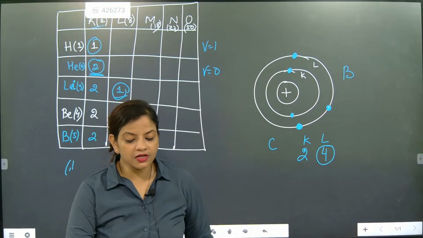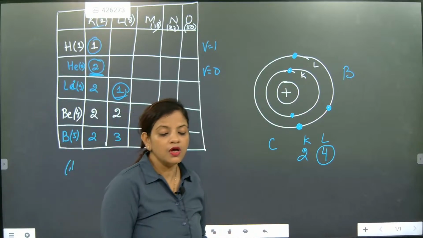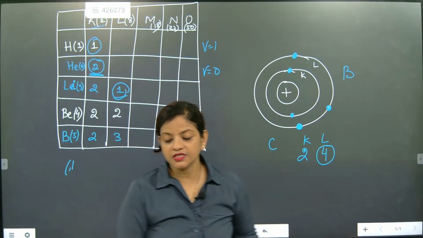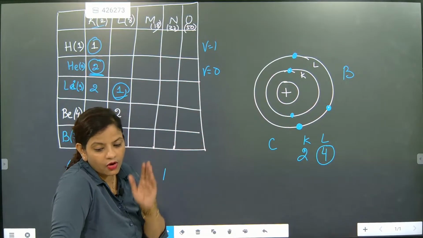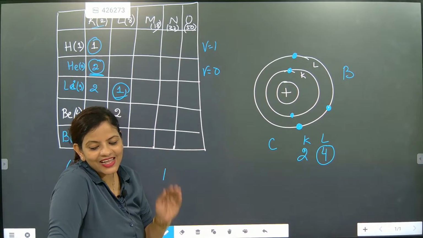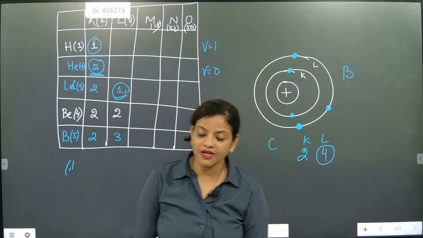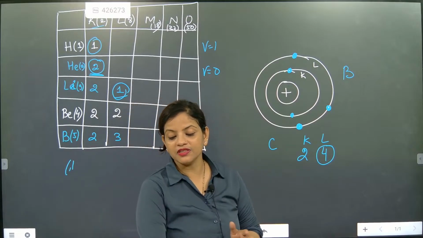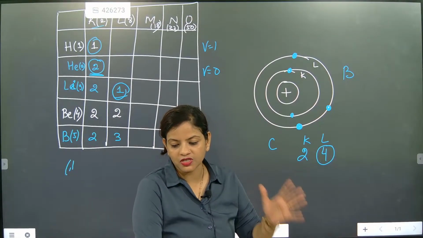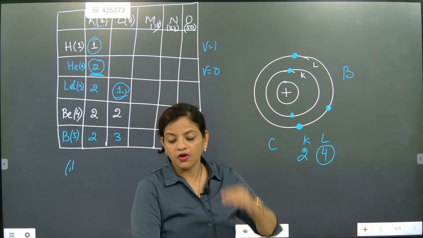It can neither share, it is not going to give 4 and it is not going to take 4. The biggest problem with this is it can neither give nor take. I hope you have understood. What is the valency of carbon? The valency of carbon is 4. But the most important thing is we cannot expect carbon to give all its 4 electrons. Not possible. The structure will collapse. It can neither take 4 electrons nor give 4 electrons.